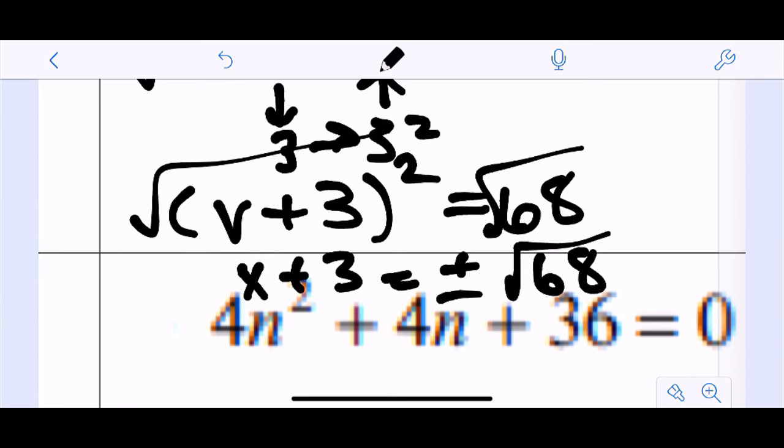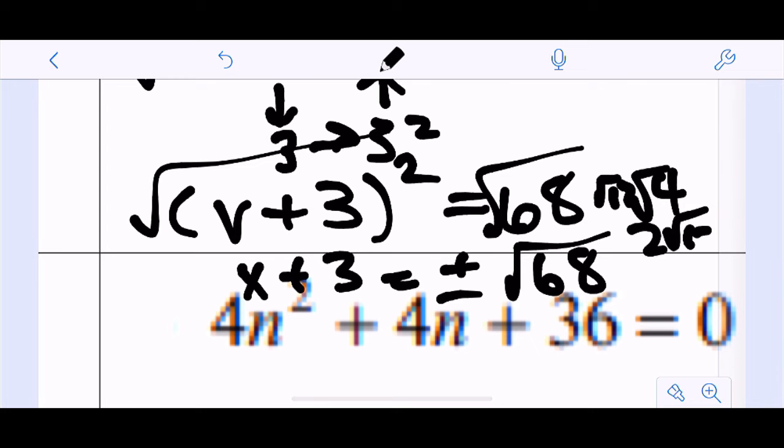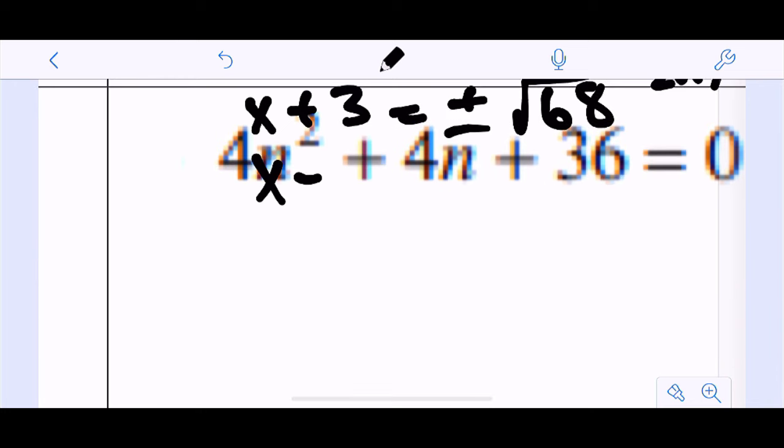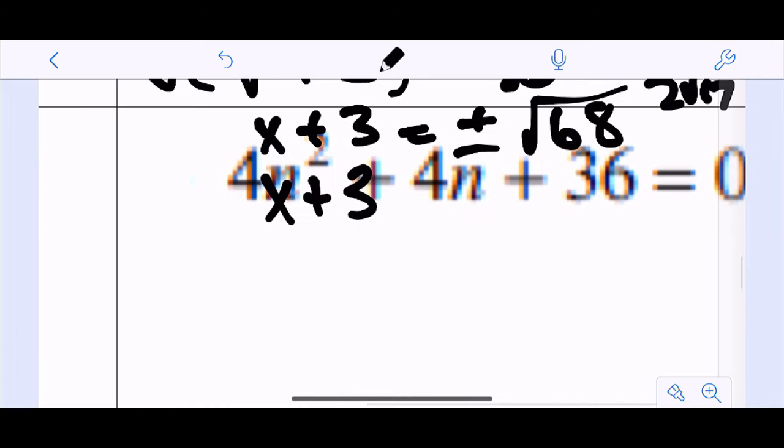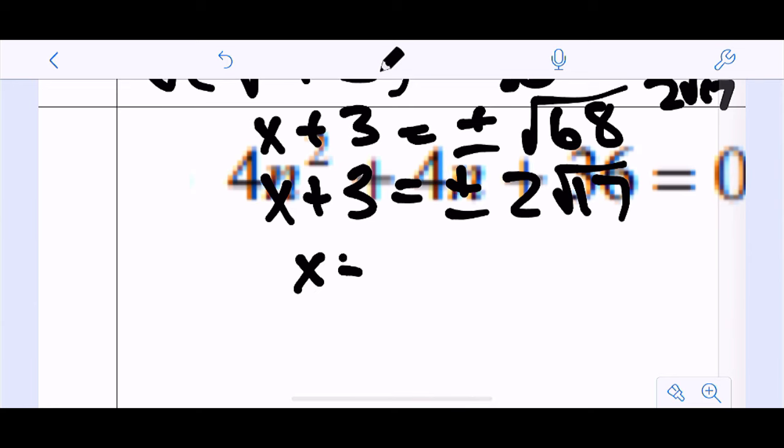So let's see if 4 goes into 68. That's 4 times 17. That would be good. So this is the square root of 4 times the square root of 17, so 2 radical 17. So I get v plus 3 equals plus or minus 2 radical 17. So v equals negative 3 plus or minus 2 radical 17.